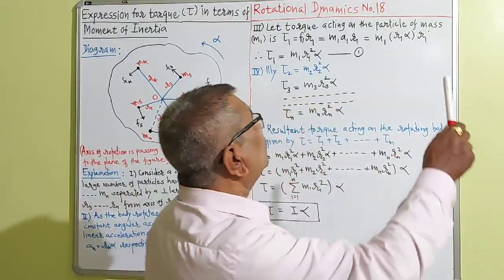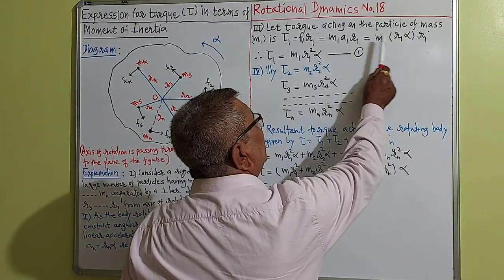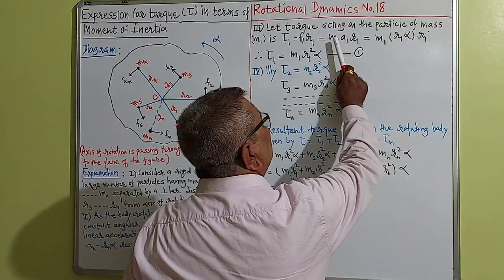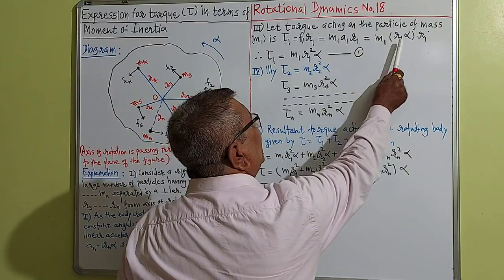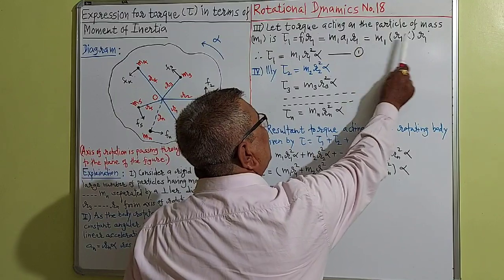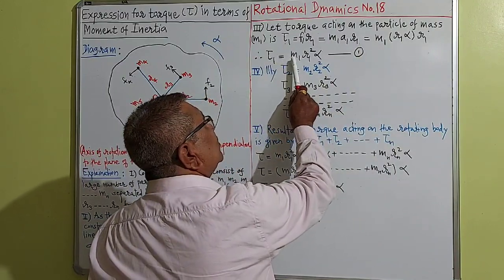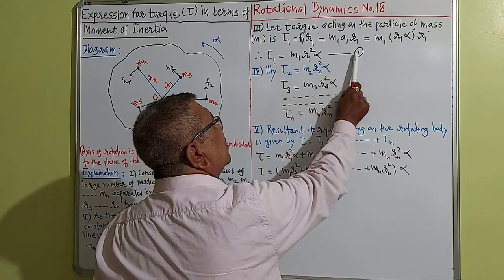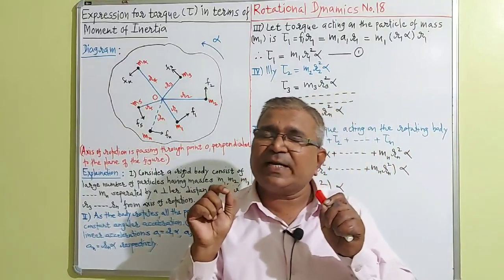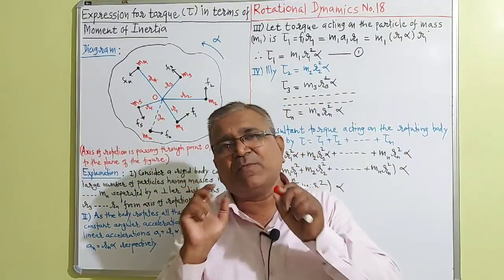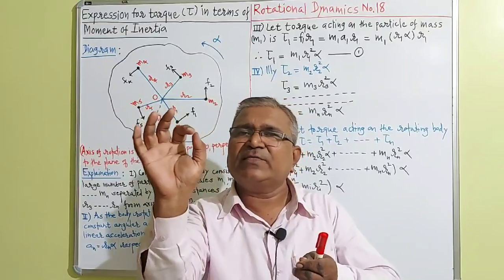I have put the value of a1 inside the bracket, so m1 is as it is, a1 is r1 alpha, and this r1. From this we get tau1 is equal to m1 r1 square alpha. Equation number 1. So the torque acting on the particle of mass m1 is tau1 is equal to m1 r1 square alpha.